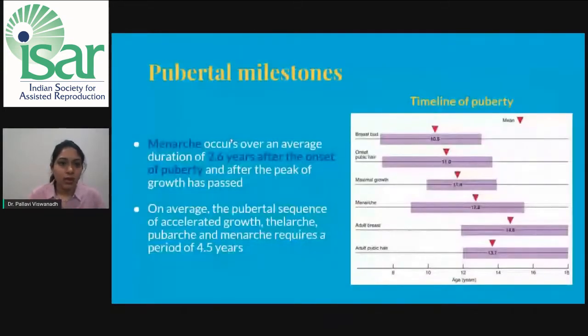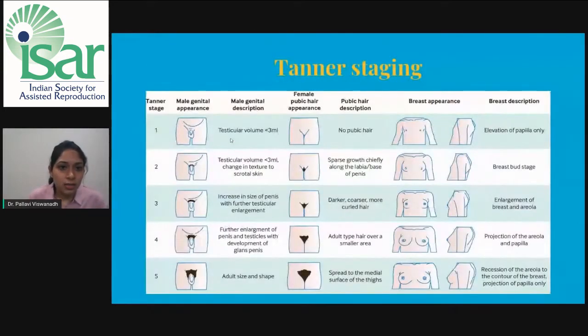And the Tanner staging of the male genital appearance. In stage 1, in males, the testicular volume is less than 3 ml. Stage 2, the testicular volume is less than 3 ml, but there is a change in the texture of the scrotal skin. Stage 3, there is an increase in the size of the penis with further testicular enlargement. Stage 4, further enlargement of the penis and testicles with development of the glans penis. Stage 5, it assumes an adult size and shape.